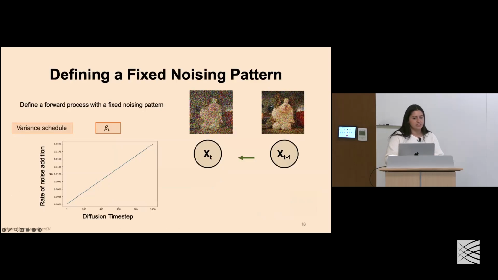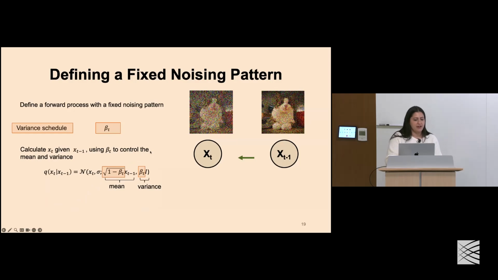Okay, so for this first task, we're defining a fixed noising pattern. To do this, we introduce a variable called a variance schedule. It's defined by the term beta t, and this is the rate at which we're adding noise from step t-1 to t. This can be represented by a function as simple as the linear example here. So this is a linear rate of noise addition over a series of 1,000 time steps.